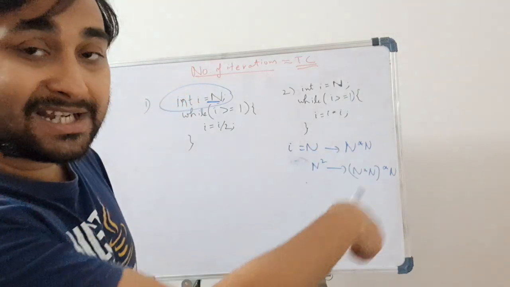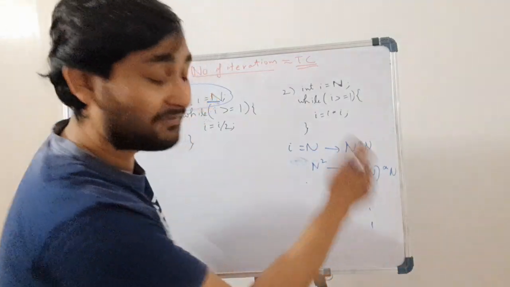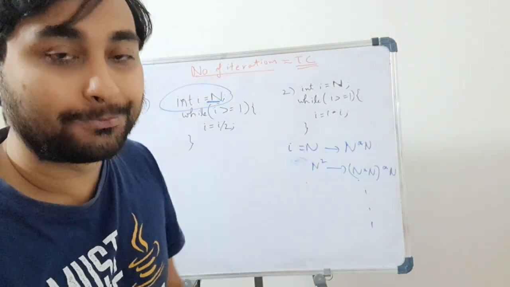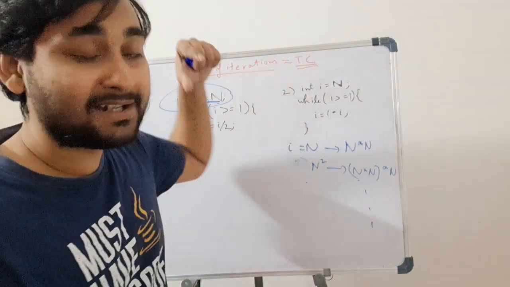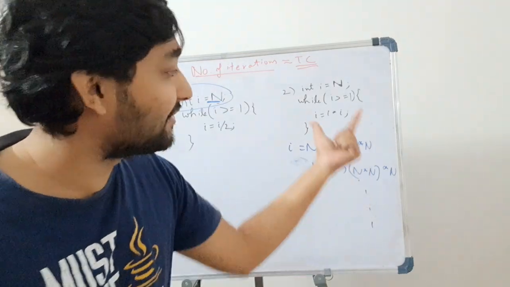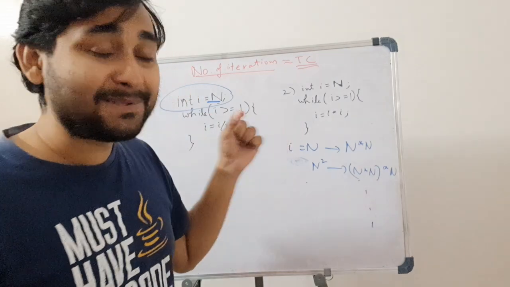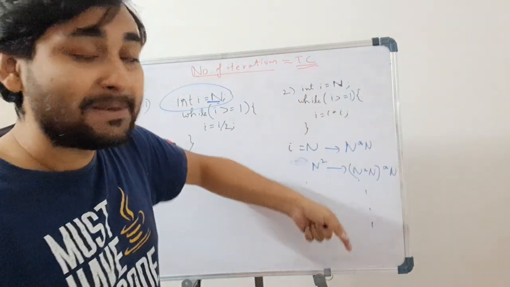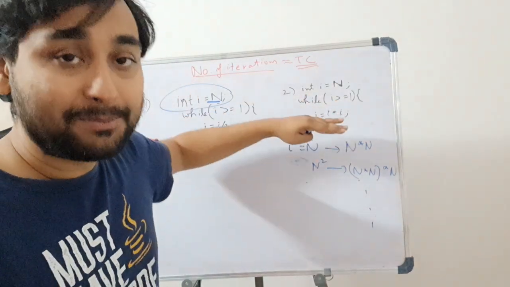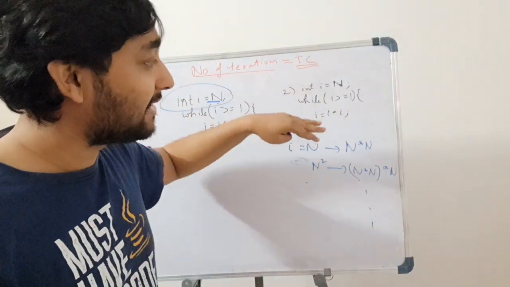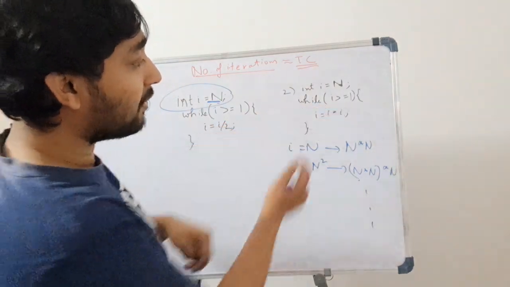It will keep on getting multiplied an infinite amount of times, because it's a diverging loop, not a converging loop. A converging loop means it will converge at one particular point, the iteration will break at a certain position, and the loop will terminate the code. But here the code is not terminating, it's running infinitely, because this condition will always be true.